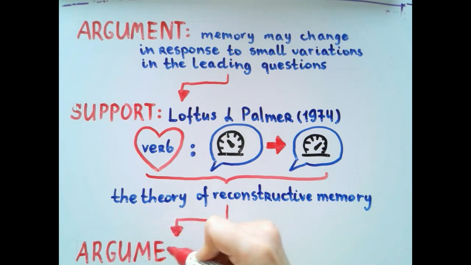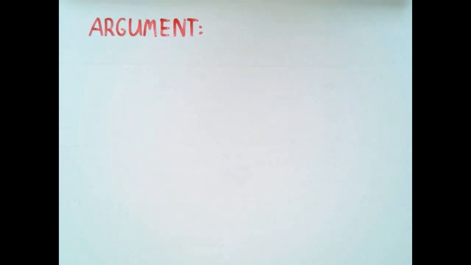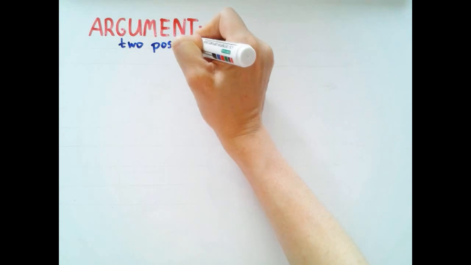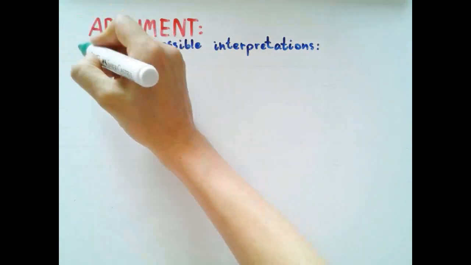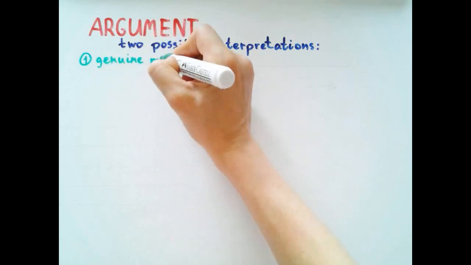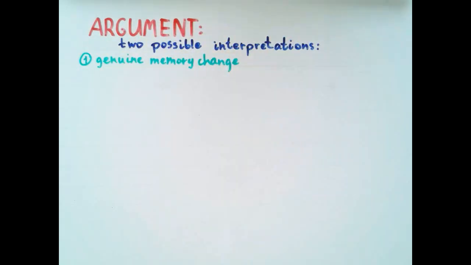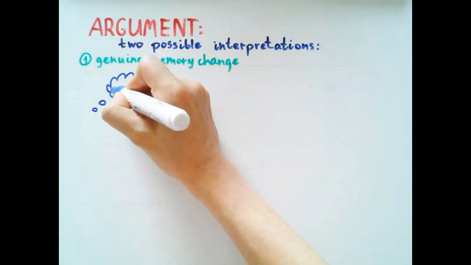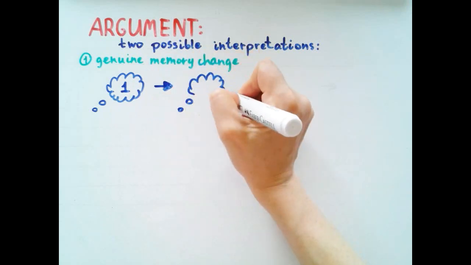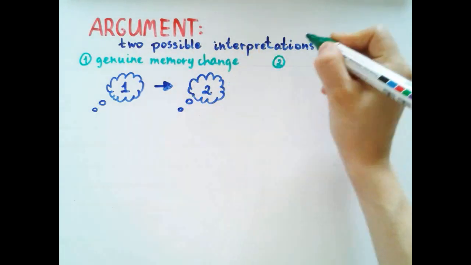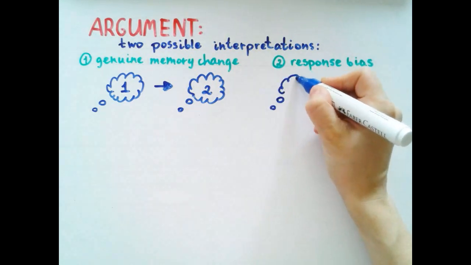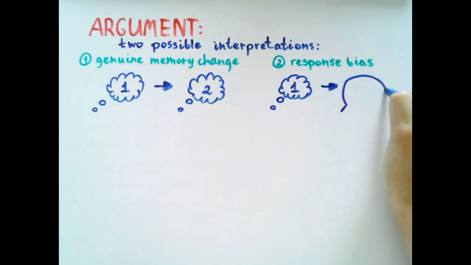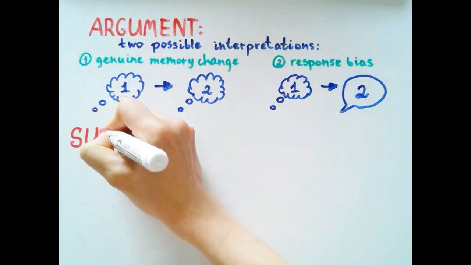However, there existed two possible interpretations of the findings from Loftus and Palmer, 1974. One interpretation is that there is a genuine memory change and that the leading question interferes with the information about the event stored in long-term memory and changes it. Another interpretation is that we're dealing with response bias. Memory itself does not change, but when participants are unsure about the speed of the car, the leading question may bias their response in a certain direction.